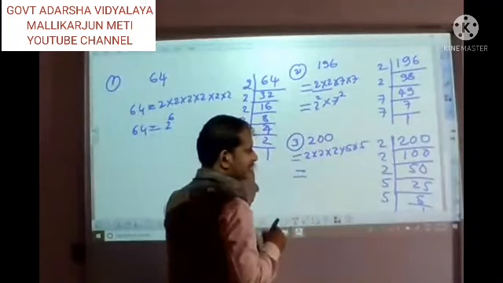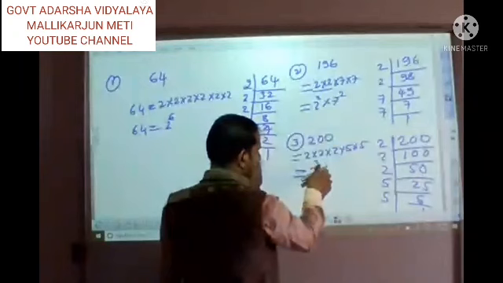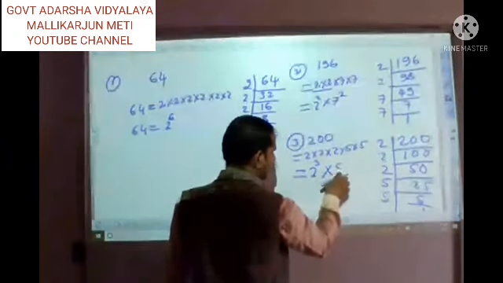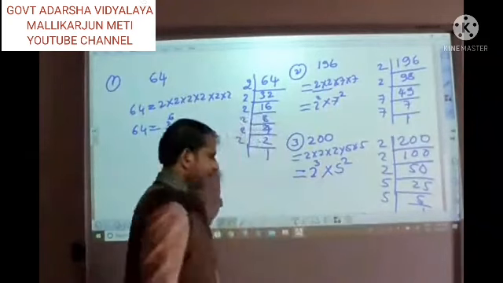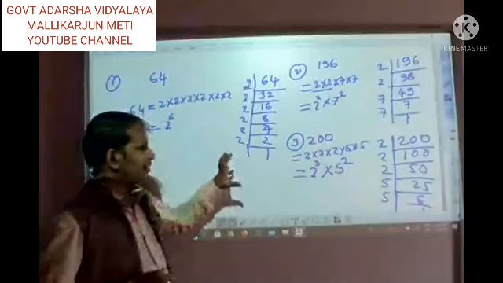So what is the answer now? 2, we multiplied 3 times. So 2 raised to 3. 5, how many times did we multiply? 2 times. So we are going to write 5 raised to 2. So if you observe problems like this, you can write all those things.